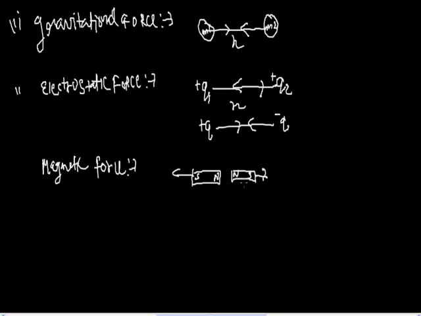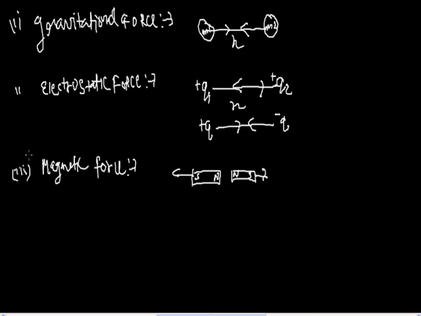The two magnets are not in contact, yet they experience a force. Therefore magnetic force is a non-contact force. Now we have discussed contact force and non-contact force.